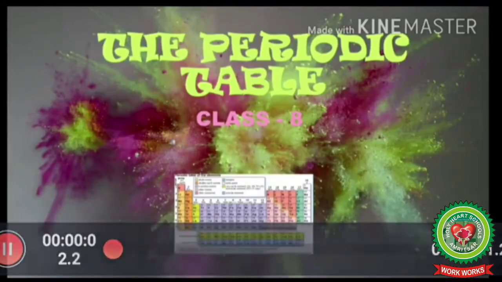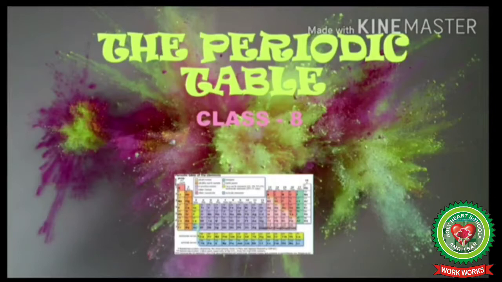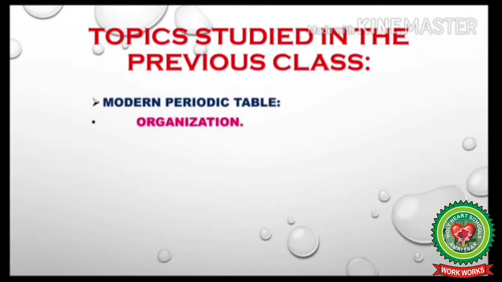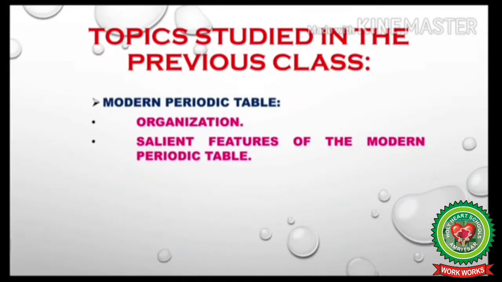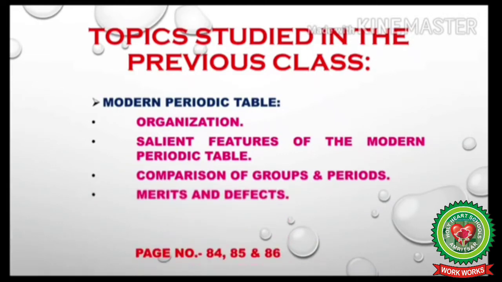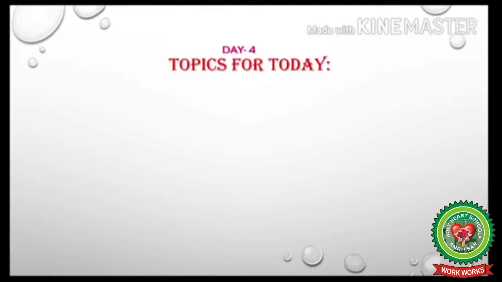Students, welcome to day 4 of the periodic table class. The topics we have discussed earlier are the modern periodic table, its organization, its salient features, comparison of groups and periods, and merits and defects of the modern periodic table, from page numbers 84, 85 and 86 of your concise chemistry book.